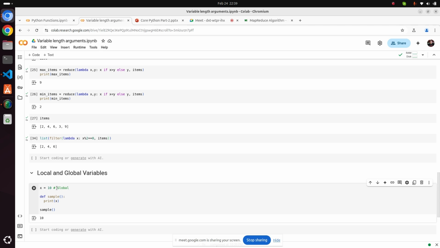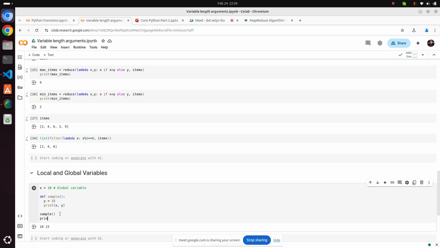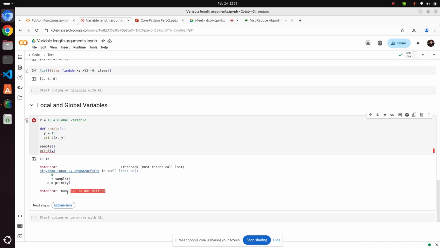This variable is a global variable because it is outside of this function. So a global variable is accessible in the entire script. For the local variable defined here, for example, y = 15. X comma y gives 10 comma 15. But after sample, if I try to print y, I will get the error: y is not defined, because this y has scope inside this function. So this is a local variable.